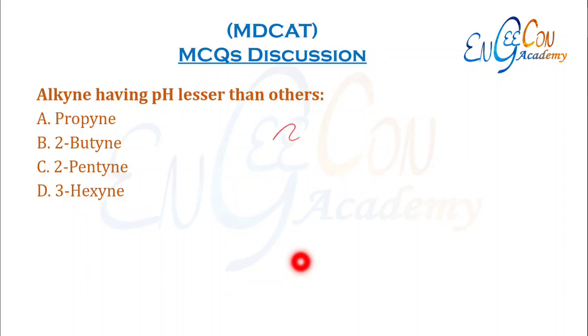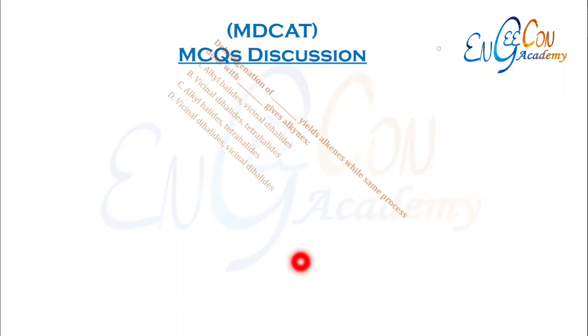Alkyne having pH lesser than others. So pH would be lesser for that alkyne which is acidic. Terminal or 1-alkynes are basically acidic. Among all of the given, propyne is a terminal alkyne, so it is acidic and has lesser pH.